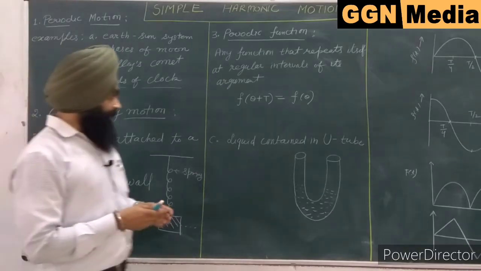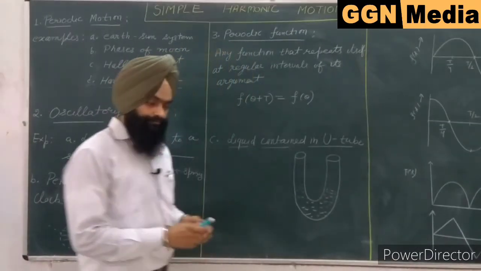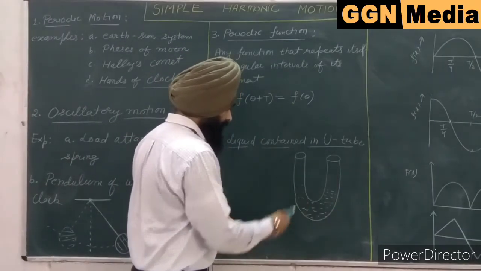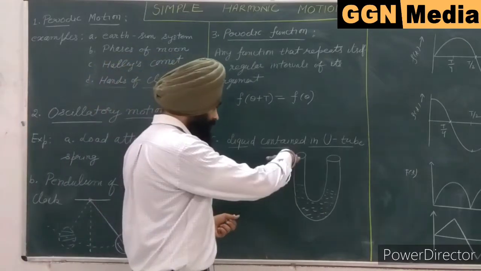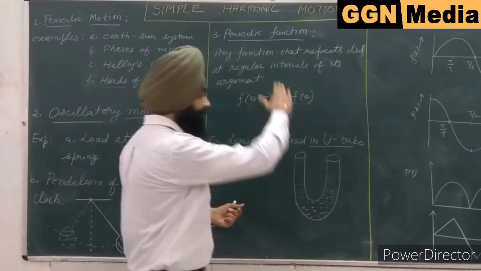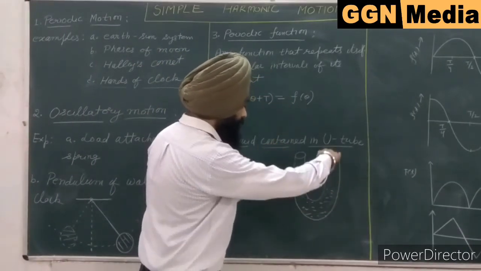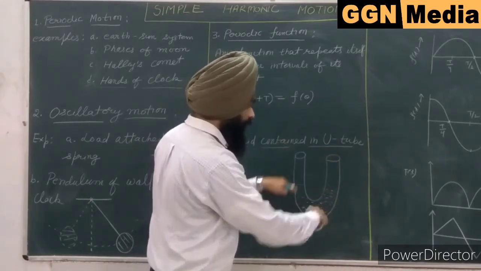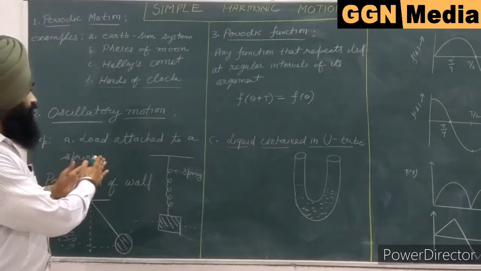The third example we can take here is liquid contained in a U-tube. You can see here the U-shaped container in which some liquid is filled. If this liquid is compressed from this side, it will move upward on the other side, and if I release, then this liquid will move back and forth like this, giving oscillatory motion around a mean position. So this is all about oscillatory motion.